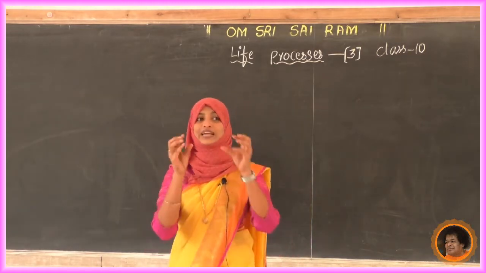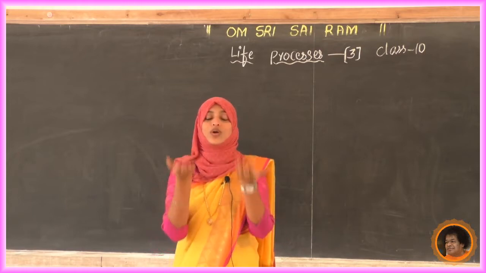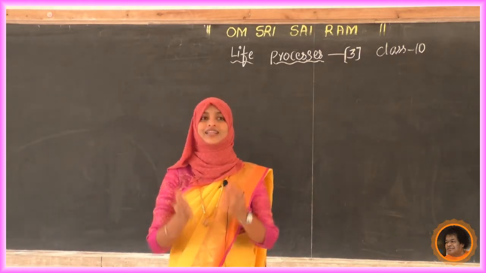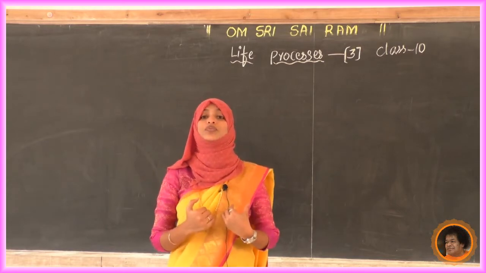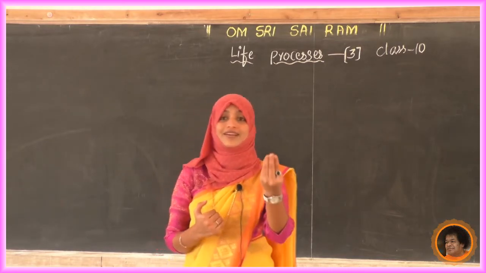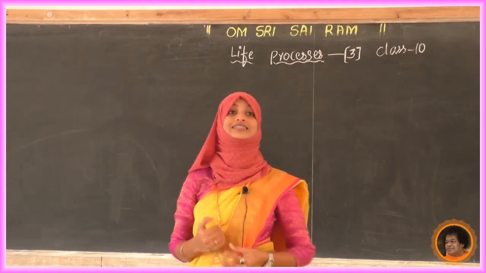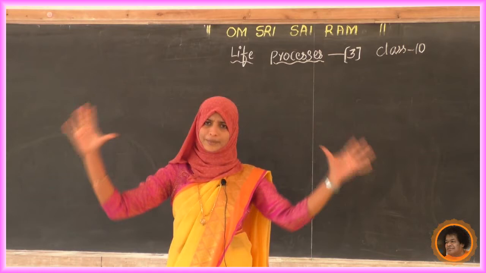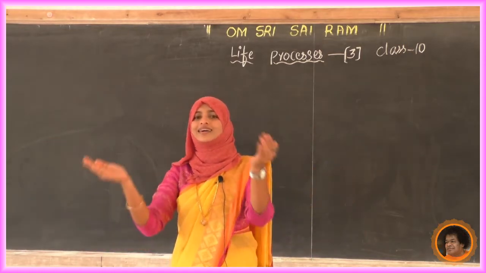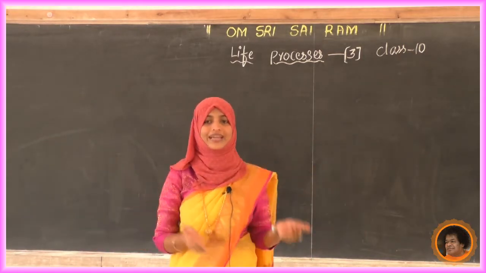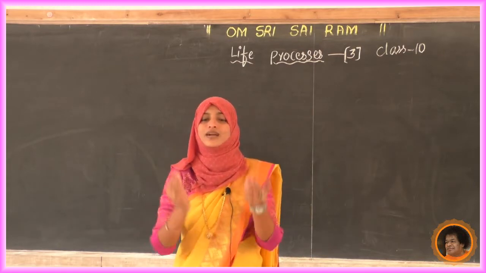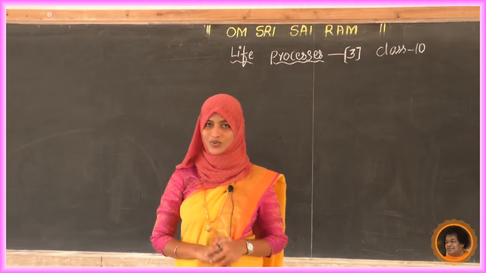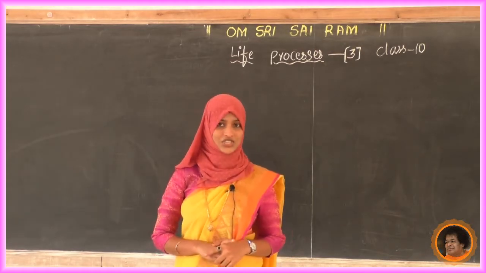In nutrition, whatever we are eating, the complex carbohydrates, get converted into a simple form. What is that called? That is called glucose. In the digestion process, complex carbohydrates break down and are converted into small units called glucose. That process is digestion.